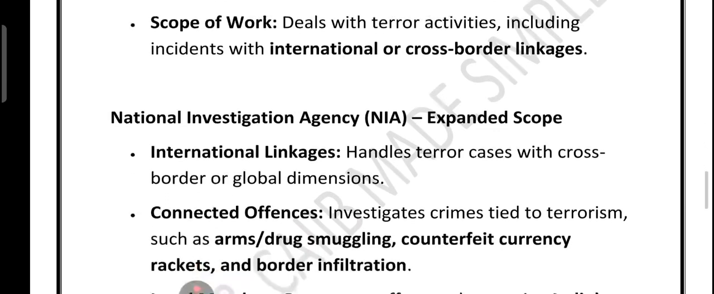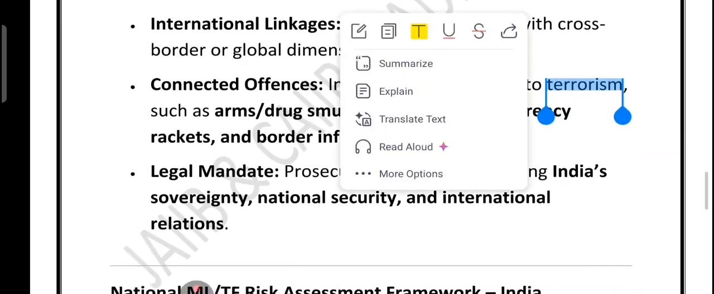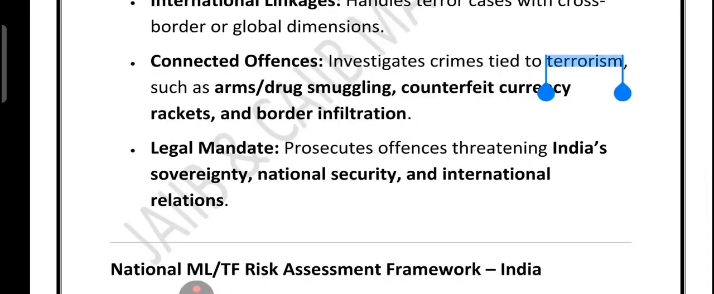Now friends, let's switch our focus to more points about NIA. Think of it as India's main detective force against terrorism. Not only does it deal with terror attacks within the country, but it also investigates cases that have international links. The NIA does not just stop at terror attacks. It also handles related crimes like arms and drug trafficking, fake currency rackets, illegal border infiltration. So that is all handled by NIA.